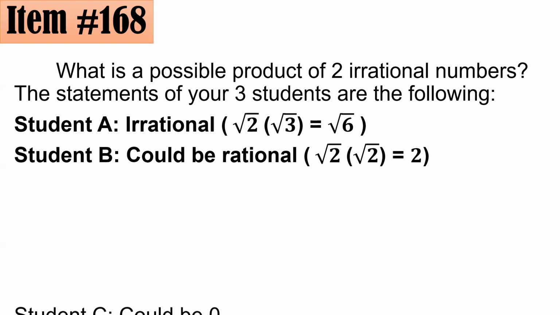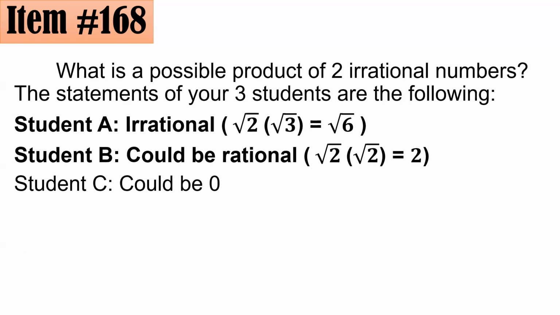So pwede po. Student C could be 0 is false. Remember, for you to have a 0 na product, dapat at least one of the numbers involved is 0. Pero hindi po pwede yan kasi 0 is rational eh. Sabi sa problem, irrational lang po yung imumultiply natin.